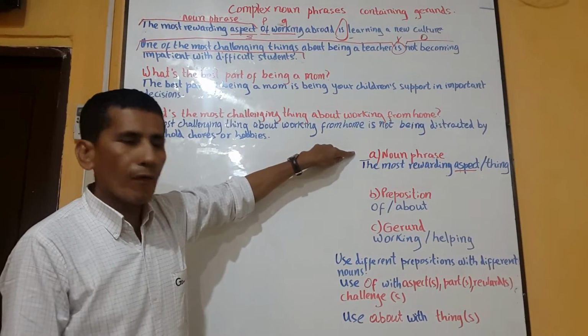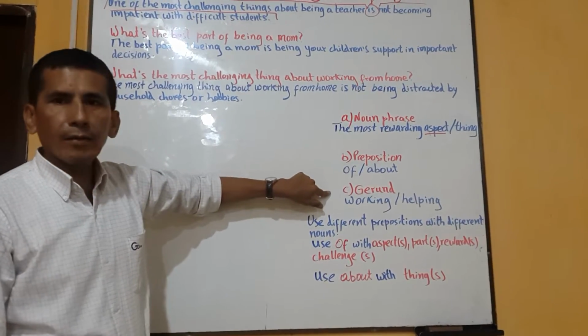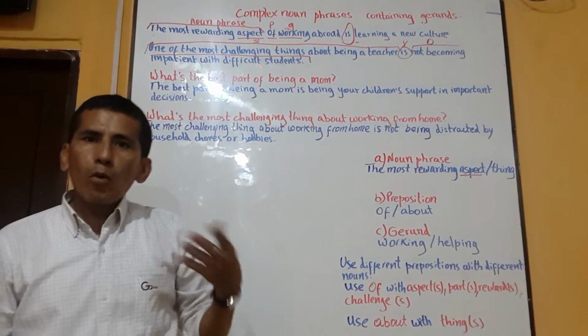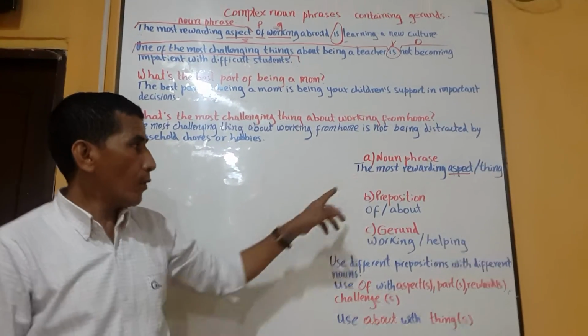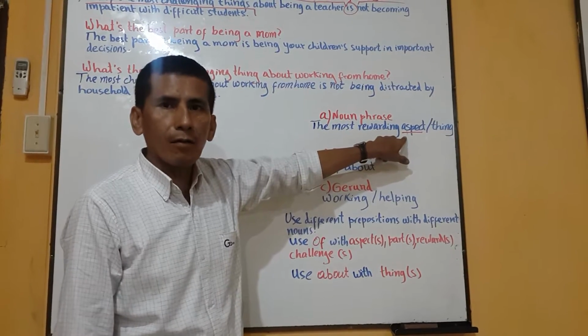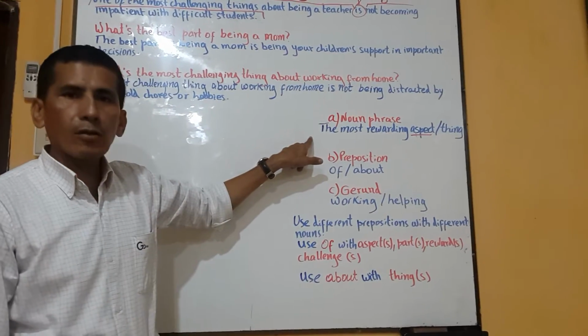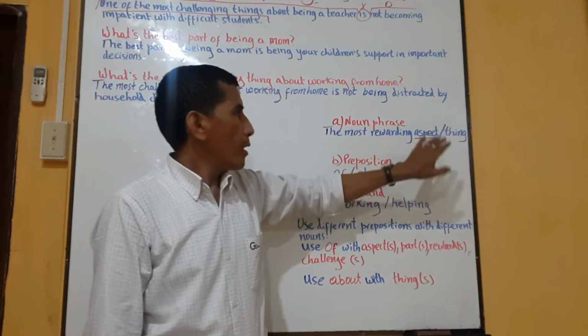Letter A, the noun phrase. Letter B, the preposition. Letter C, the gerund. I guess you are wondering, what is a noun phrase? First of all, it's necessary to analyze that aspect is the noun. So all the words that go before the noun are the noun phrase.